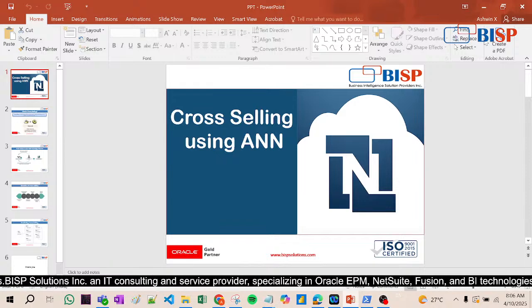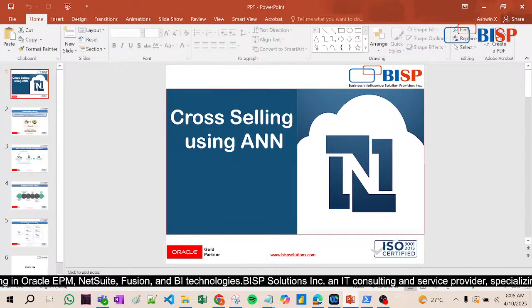Before computers, in the 80s and 90s, people were doing the same thing, but at that time people were not focusing on the fact that if we focus on this, it could increase our sales.